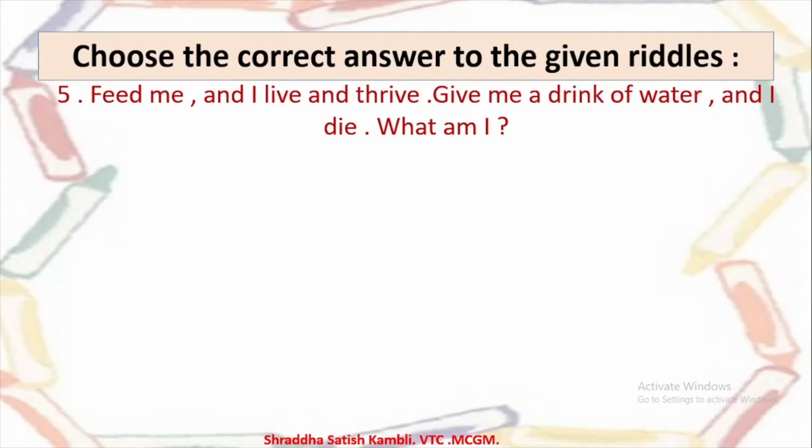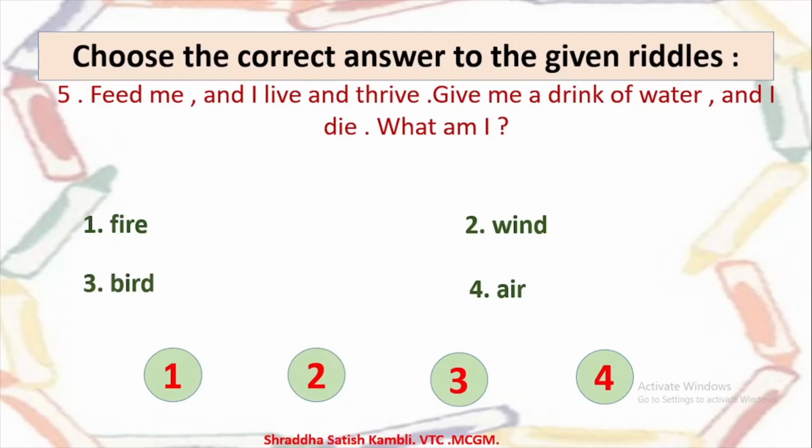But here in the riddle, they're saying, feed me, give me something to eat, and I will live and I will thrive. That is, I will grow. But give me some water and I will die. So what is this thing which can die because of water? Let's check out the options. So is it 1 fire, 2 wind, 3 bird or 4 air? What is it? It is number 1, fire.